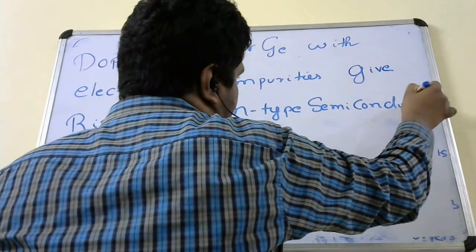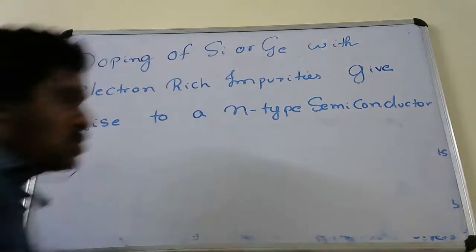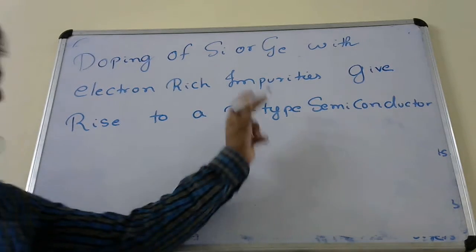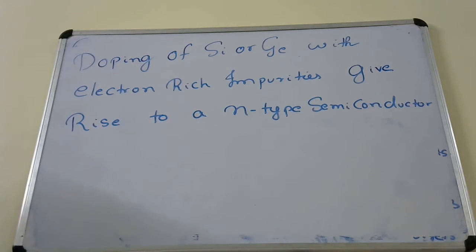When you dope silicon or germanium with an electron rich impurity, the conductivity increases and they are called n-type semiconductors. Please note it down.